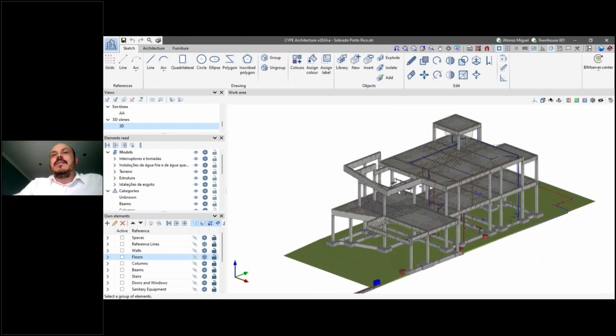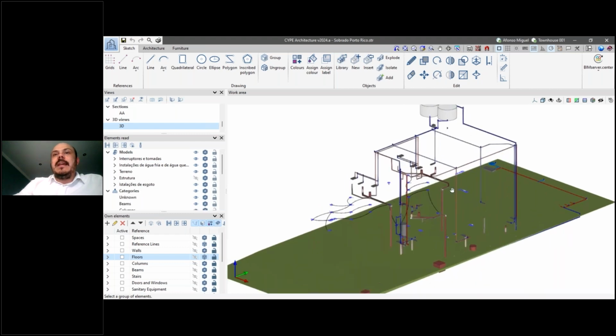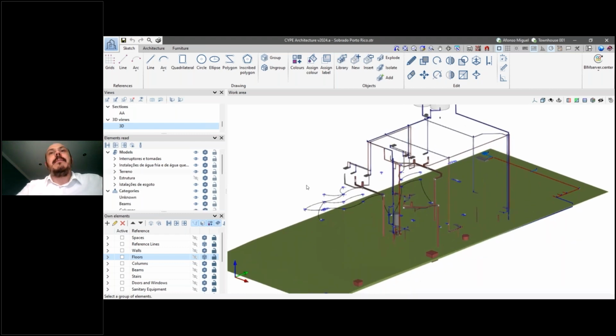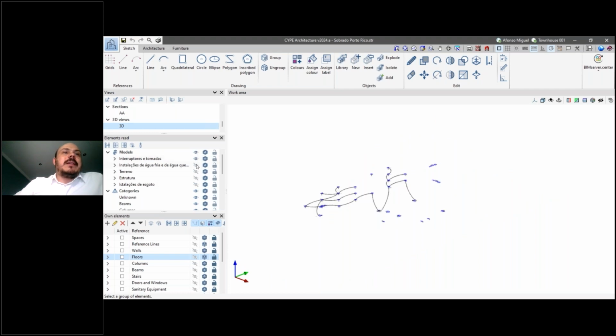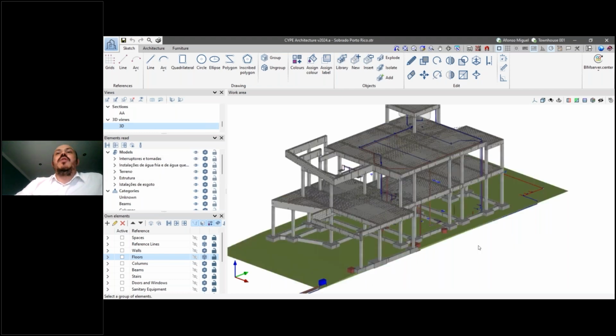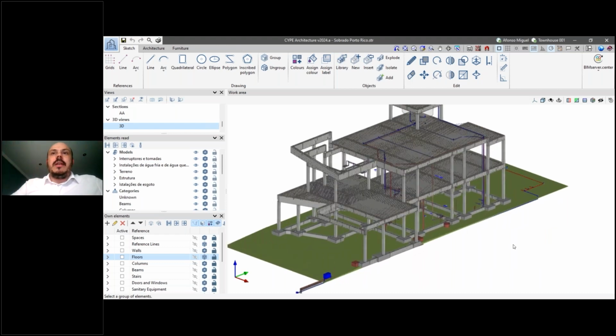So here I can see the structure created with CYPECAD. I can see different installations that were created with CYPELEC and CYPELUMBIM. I can see the terrain created with OpenBIMsite. Okay, and this information is also available here because maybe it could be interesting to know what is happening with the other disciplines, because maybe I am the BIM manager of this project, or the BIM coordinator, or I'm just the architect looking at the other disciplines to see if everything is okay, if everything is in the place where it should be.